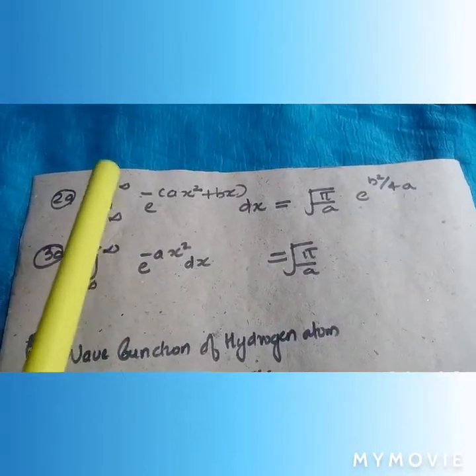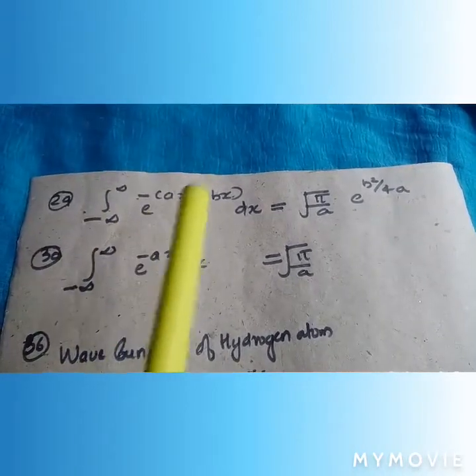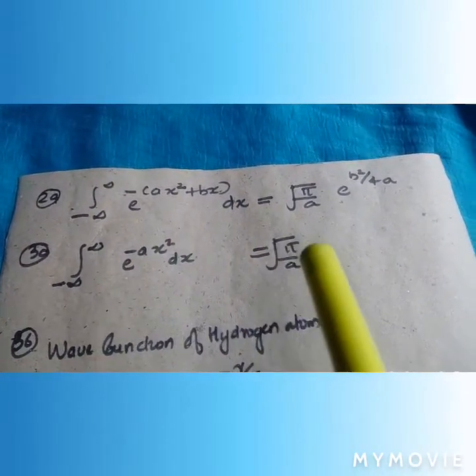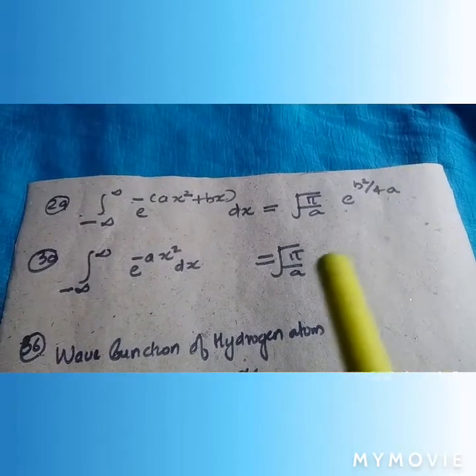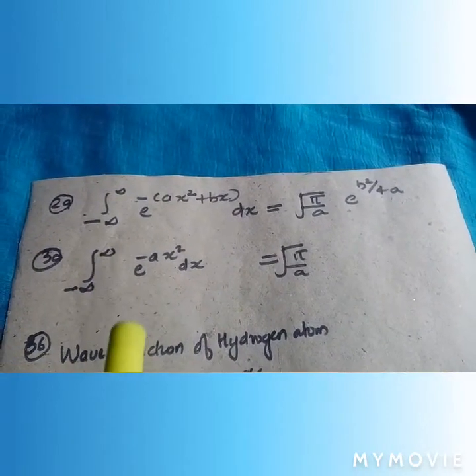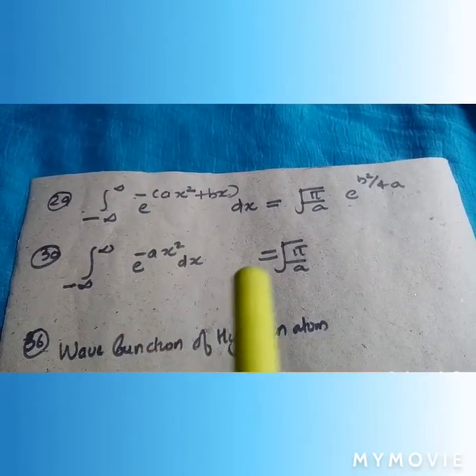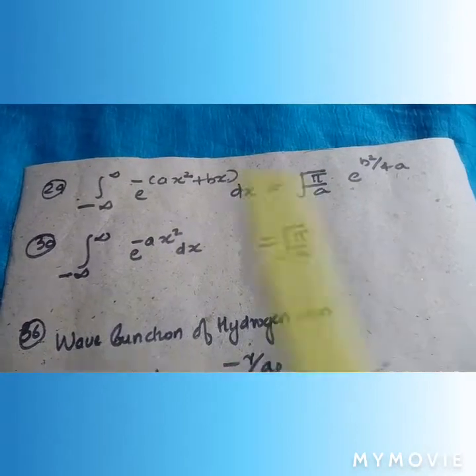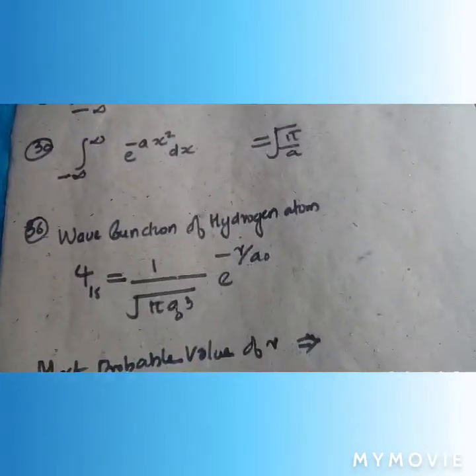Integral minus infinity to plus infinity e raised to minus of ax square plus bx dx is equal to under root pi by a e raised to b square by 4a. Integral of minus infinity to plus infinity e raised to minus ax square dx is equal to under root pi by a. It is the Gaussian integral.